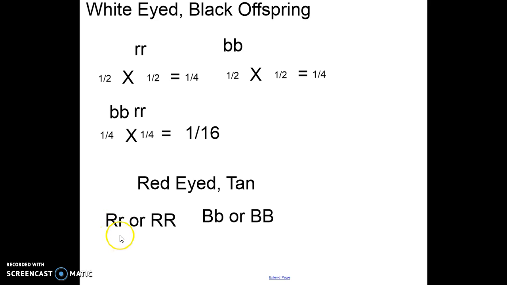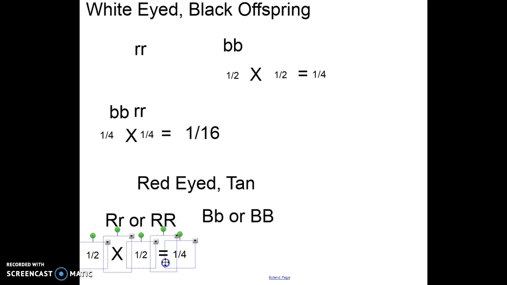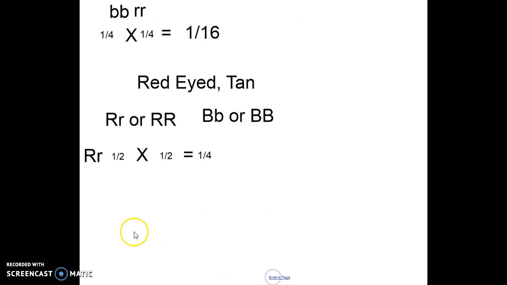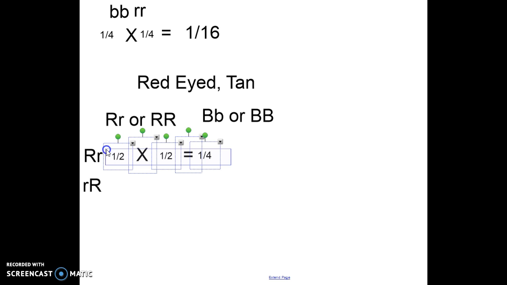So one way to get capital R, lowercase r would be essentially the same math as up here. 1/2 times 1/2 would equal 1/4 for the capital R from one parent and the lowercase r from the other. If you got the lowercase r from one parent and the capital R from the other, so kind of switch that around, the math is the same.